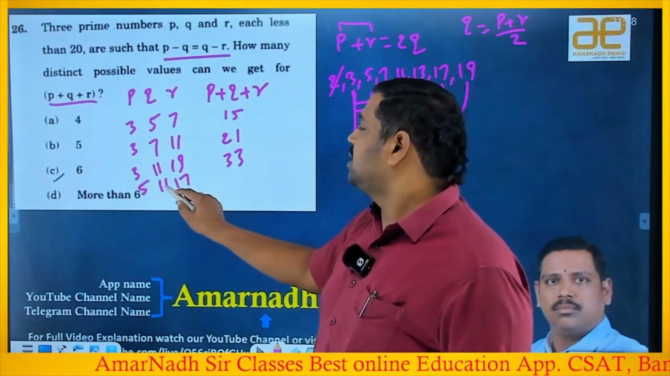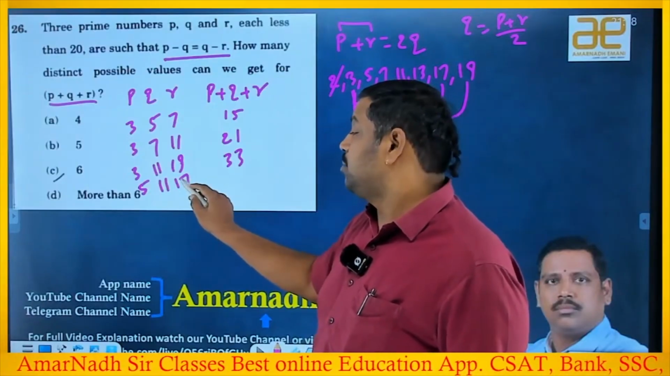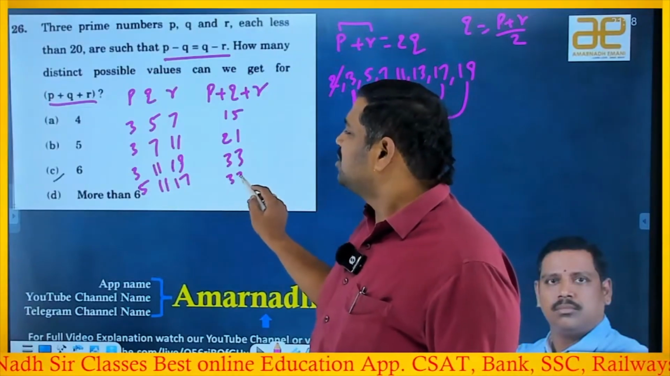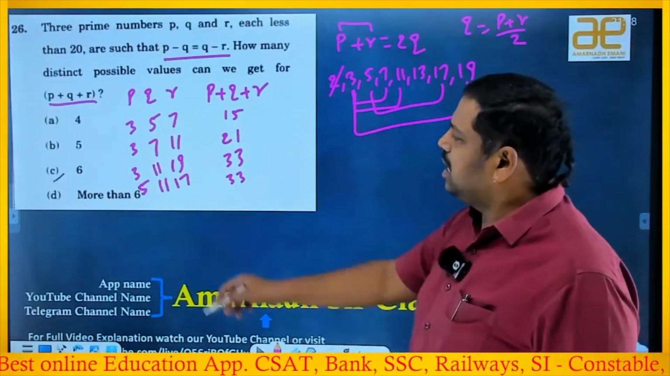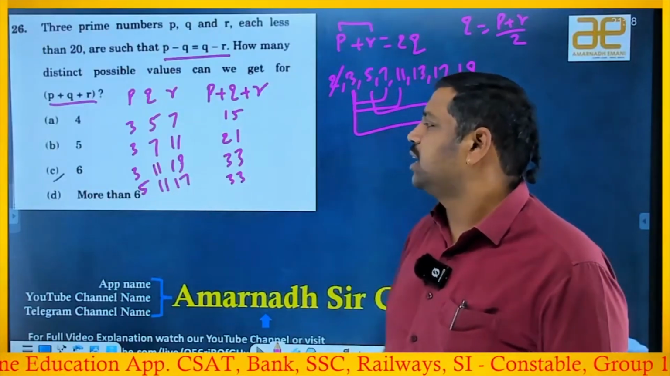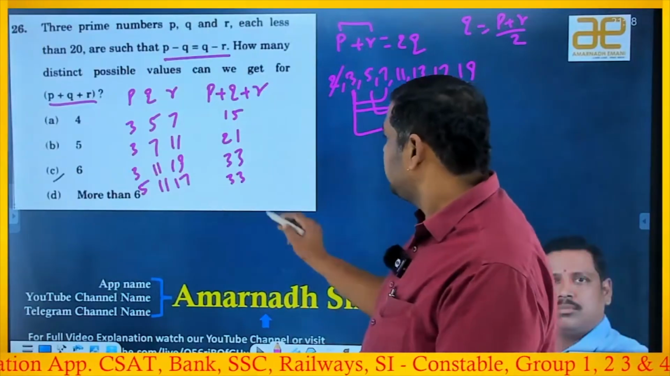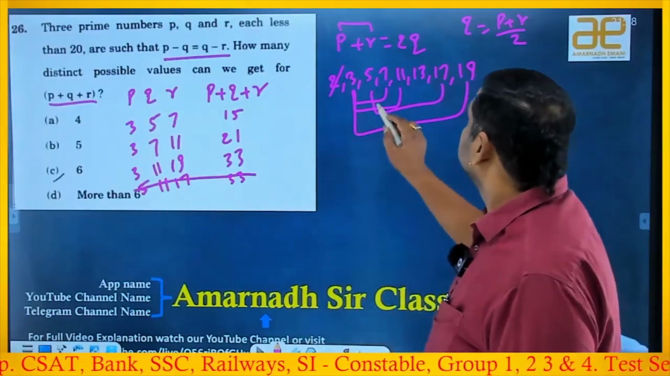So 11 plus 17 plus 5 is 33. So 33, why should I count it again? You already got 33, right? 3, 11, 19 gives you 33, which means you should not take it again. So that's why I'm not taking it. I'm just ruling it out. Okay, next one. 5 and 17 completed.